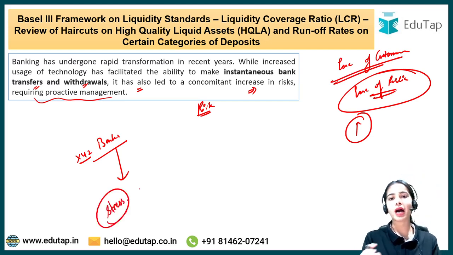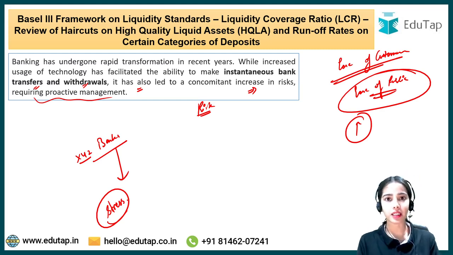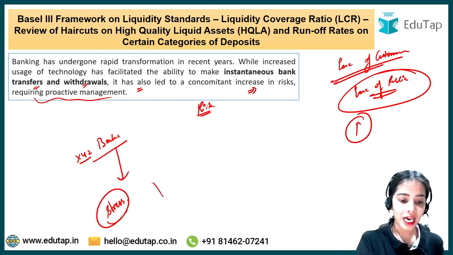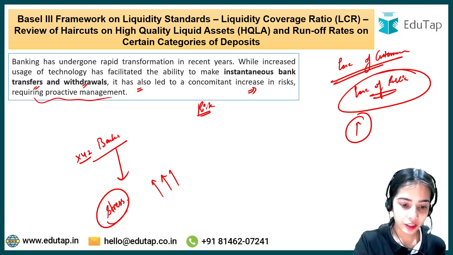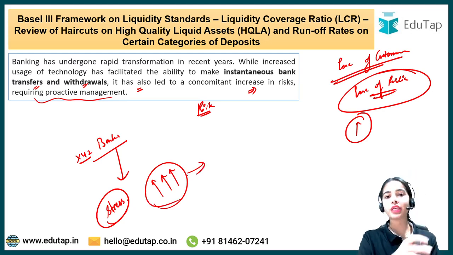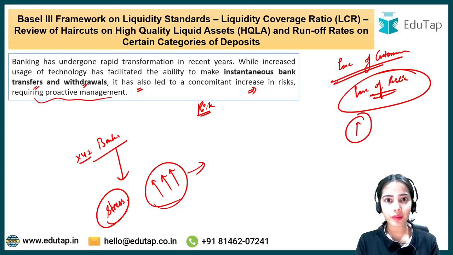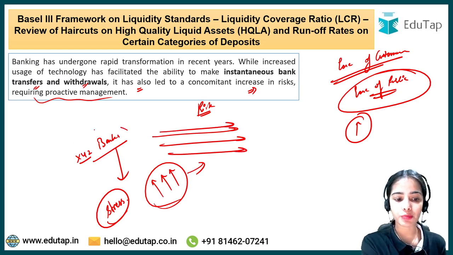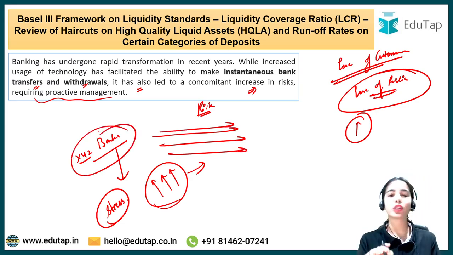This XYZ bank is under stress, there is an accounting discrepancy that has been found, or there is a liquidity crunch coming in this bank. As soon as you hear this news that the bank is in problem, and you have your account in this bank, your relatives have accounts in this bank, the neighbors have accounts in this bank, you will call everyone and ask them to take the money out from this bank because this bank might close down soon. So many people start withdrawing their money from this bank, and it is very easy to withdraw the money from the bank.